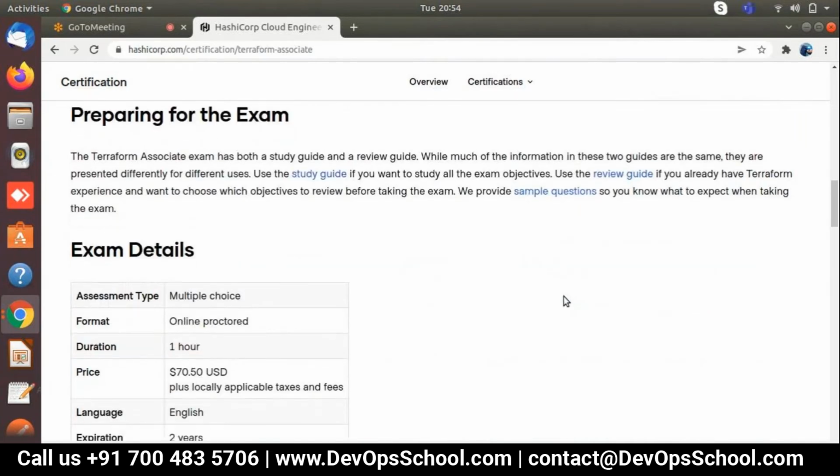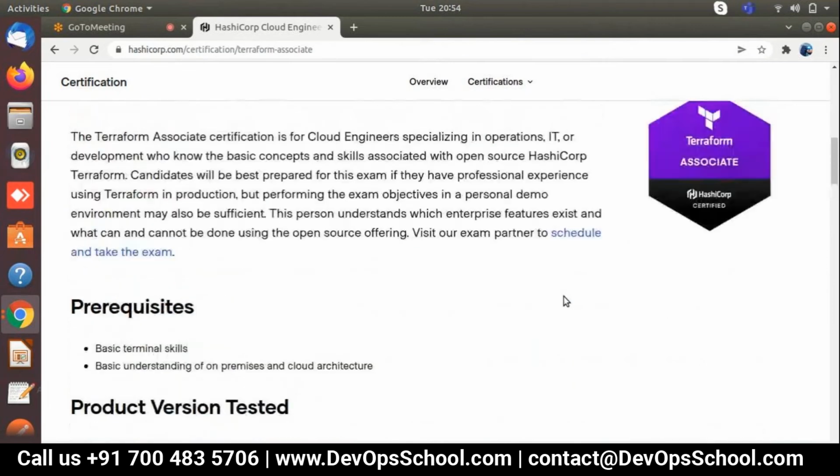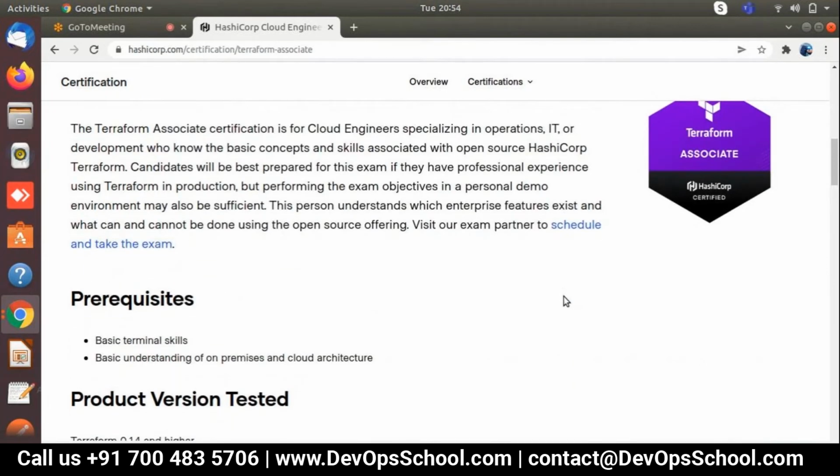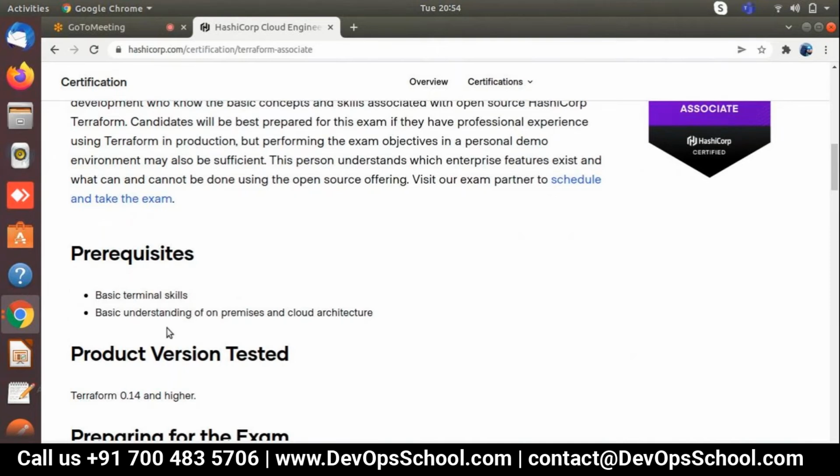So for this exam, first I'll quickly walk through it so you can get a better idea. The prerequisites are basic terminal skills and a basic understanding of on-premises and cloud architecture, like how that works and what strategies we need to apply. The best thing is to follow the syllabus as well as the services available on the cloud, because many times in the exam I saw that some questions are related to the cloud level, which we need to quickly understand. Some questions are tricky questions, okay?